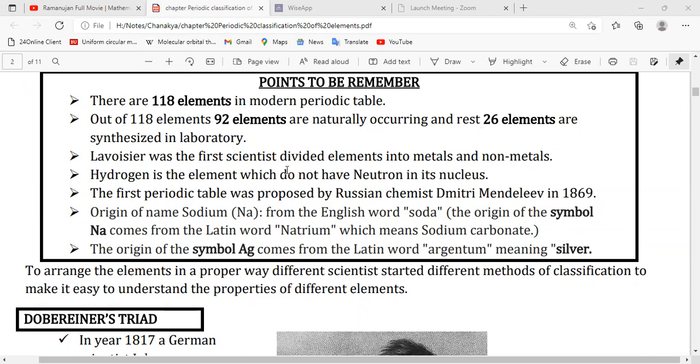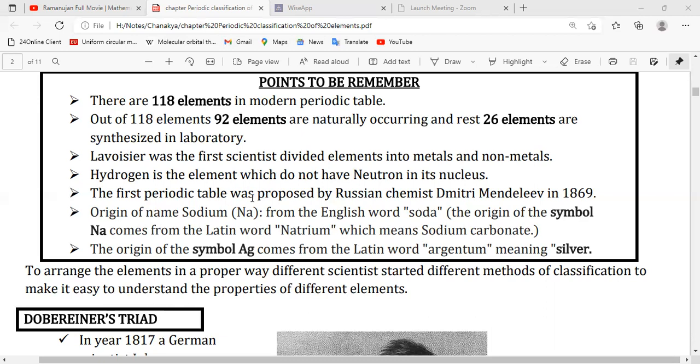Lavoisier was the first scientist who divided elements into metals and non-metals. Antoine Lavoisier is also called the father of modern chemistry. Just remember that part. Then, hydrogen is an element which does not have a neutron in its nucleus. One of the isotopes of hydrogen has atomic number 1 and atomic mass also 1, which means it does not have a neutron in its nucleus.